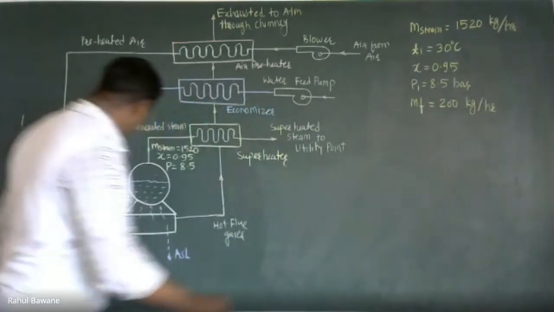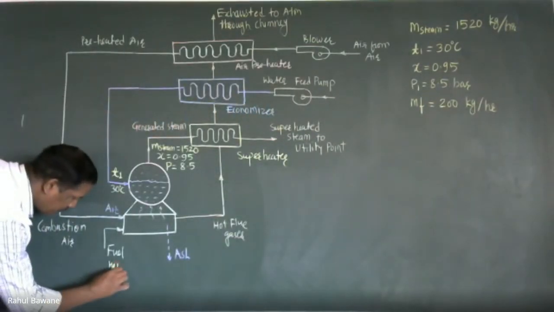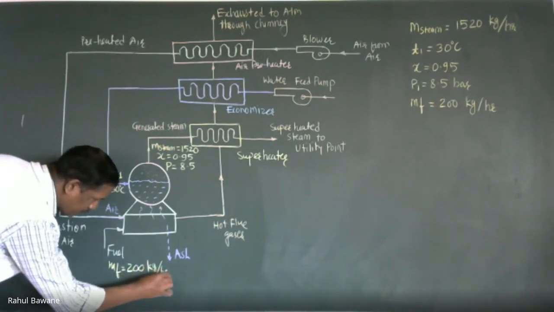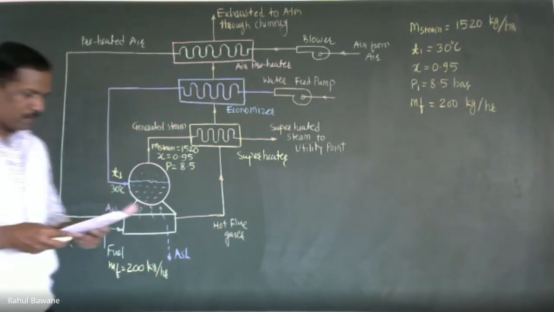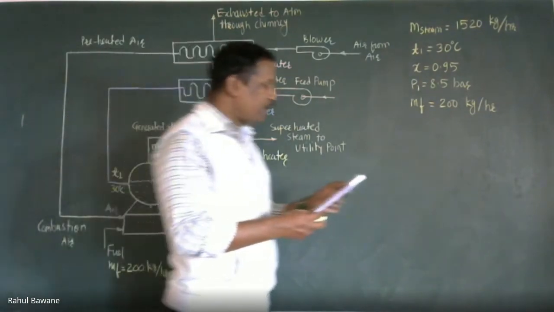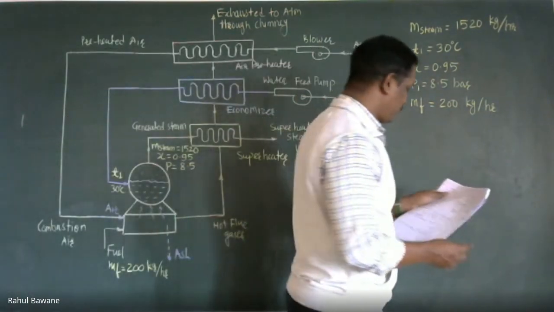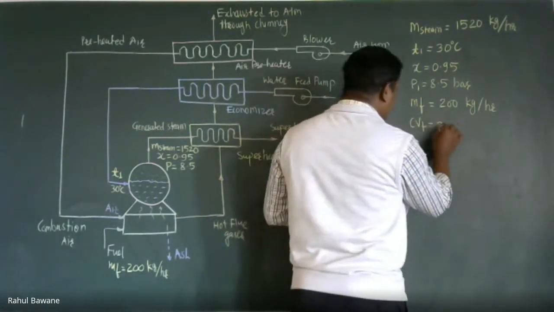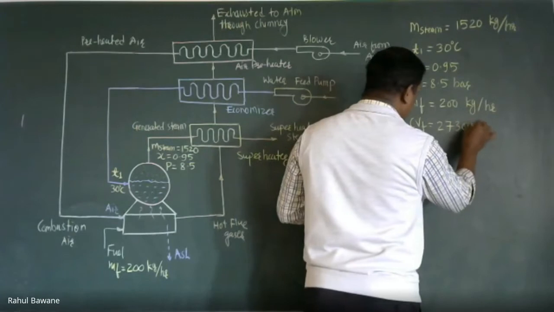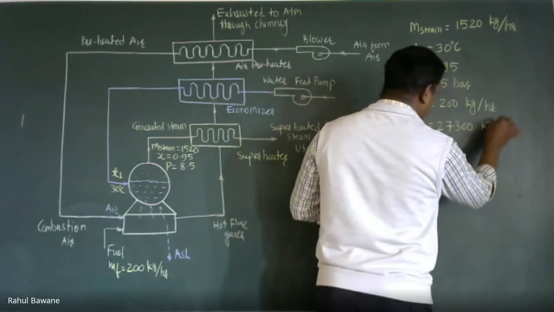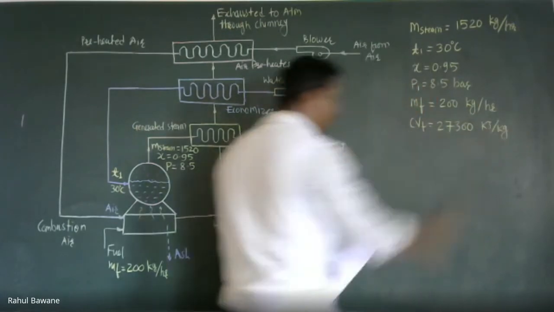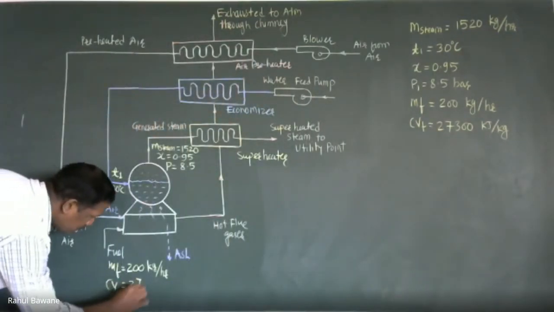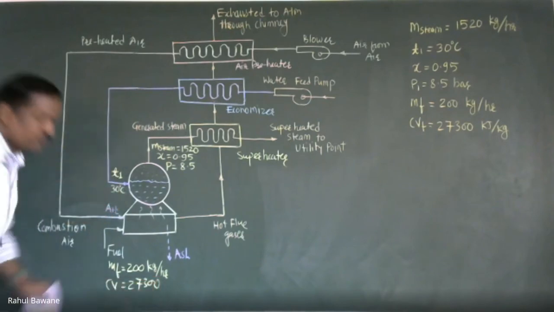So this is the fuel supplied, mass of fuel 200 kg per hour, with a calorific value of 27300 kilojoule per kg.